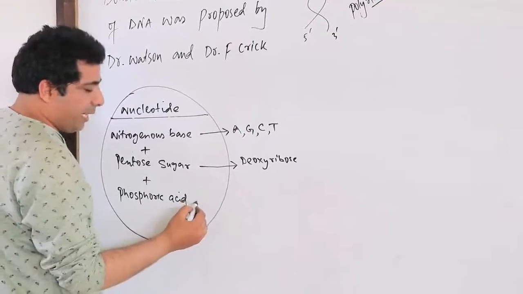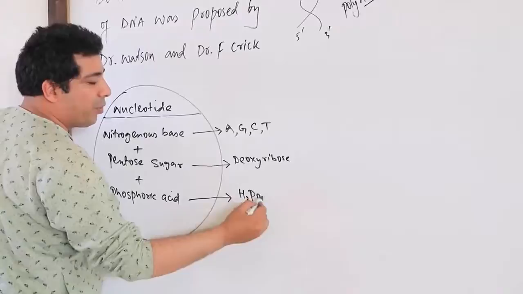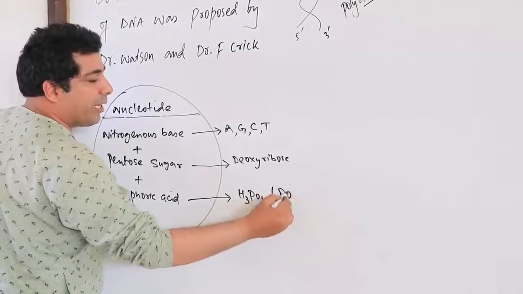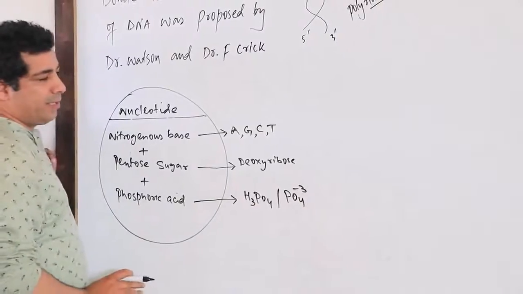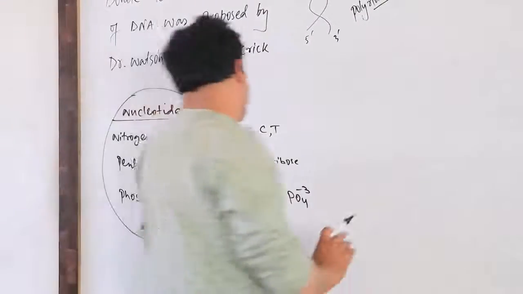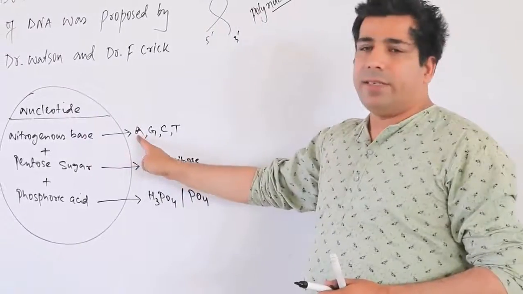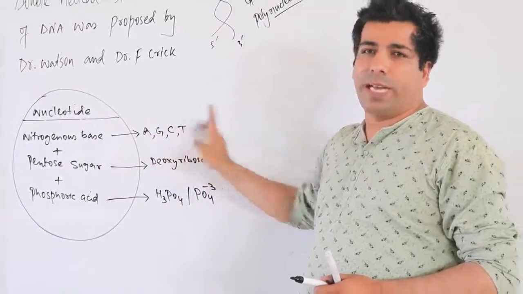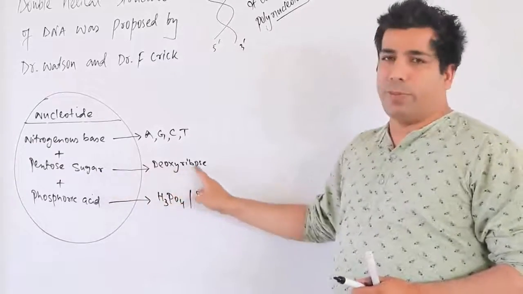And your phosphoric acid, you can mention it as H3PO4 or you can mention it as inorganic phosphate like PO4 minus 3. So my dear friends, your nitrogenous base can be either adenine, guanine, cytosine or thymine, any one among them. And your pentose sugar will be deoxyribose.